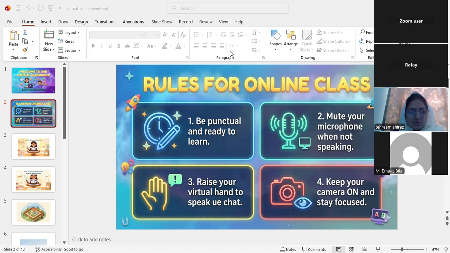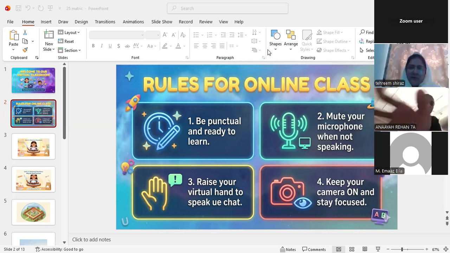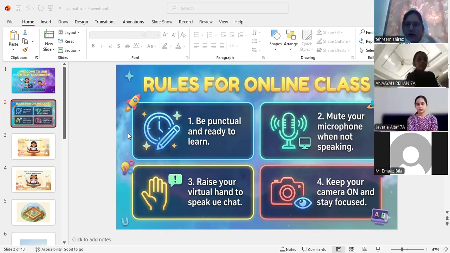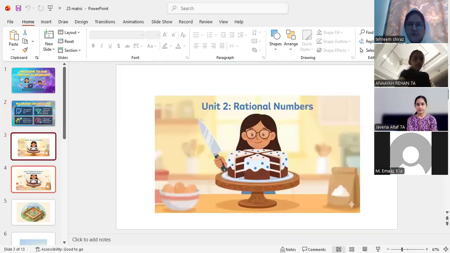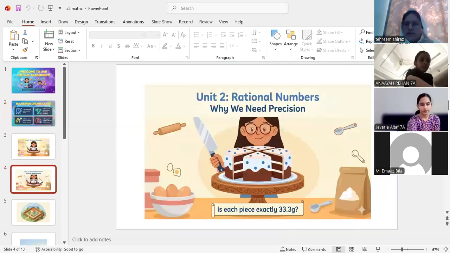Okay, let's get back to today's lecture. We were discussing the rational numbers. There was a rule to find the rational number, and the rule was very simple. I told you that the number should be in a fraction form.